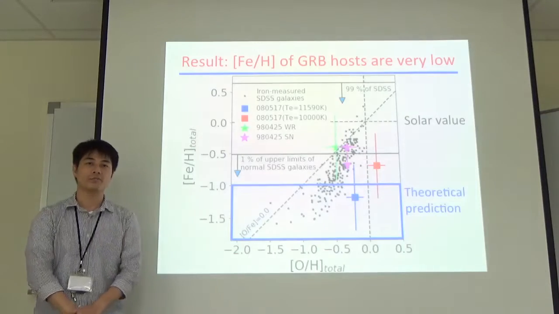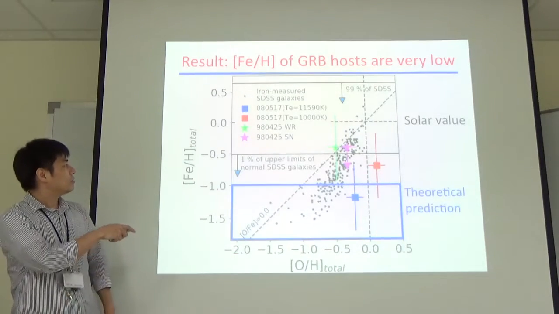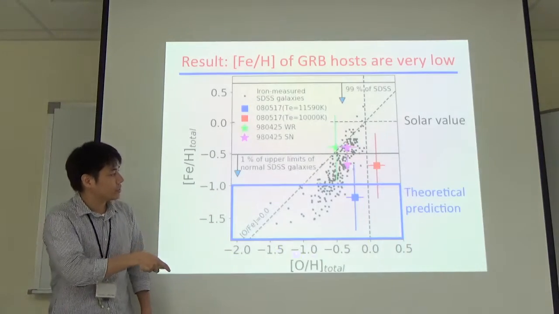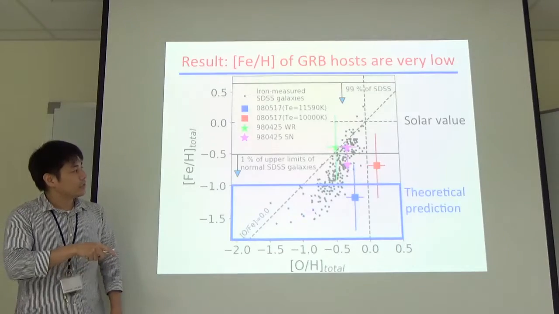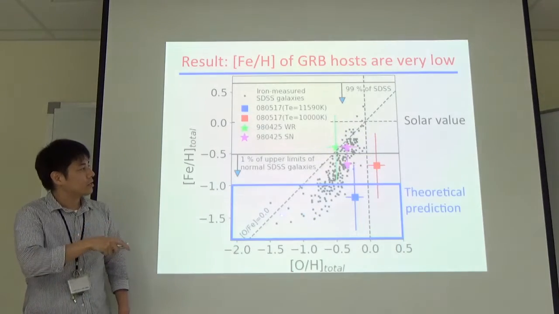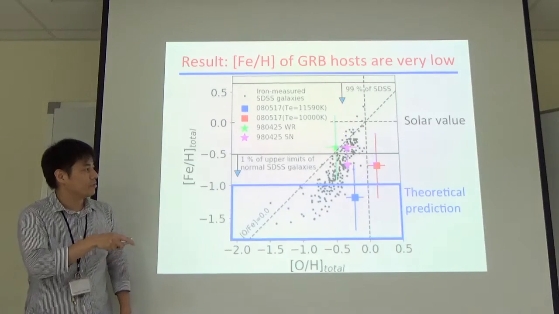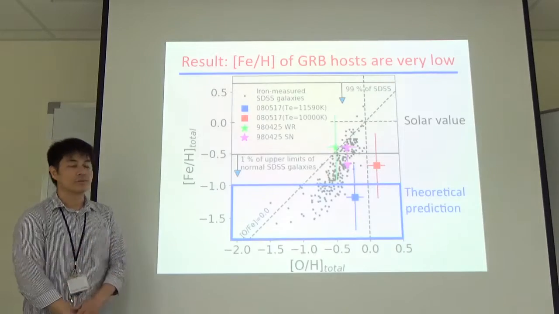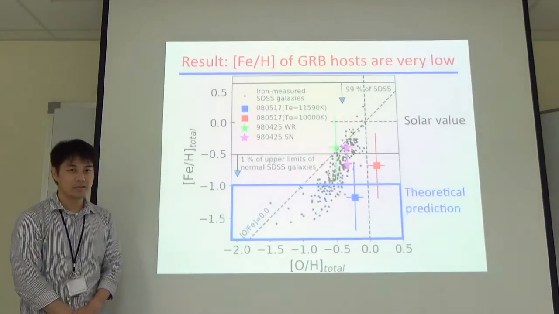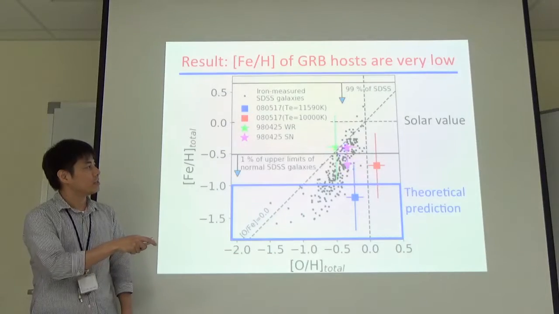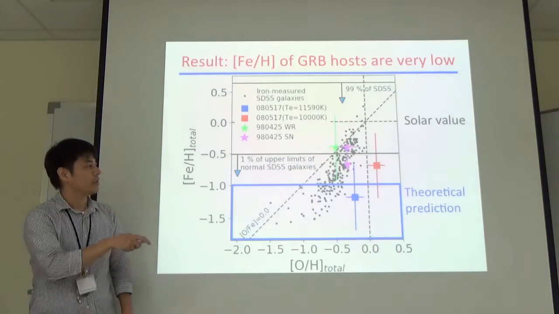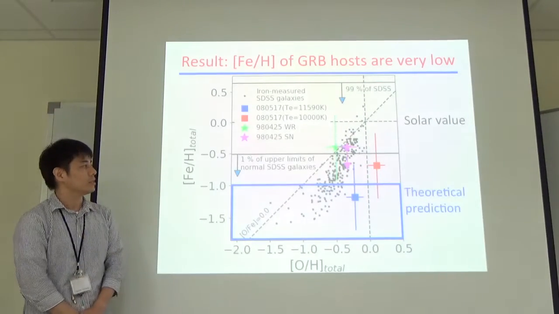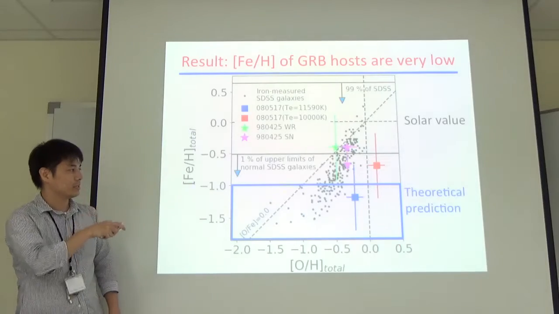Okay, this is the final important figure in my talk. This is the iron abundance on the y-axis as a function of oxygen abundance. Our reference sample here, the black dots, shows low metallicity, biased toward low metallicity. And the colored dots are taken from the gamma ray burst host galaxies. We found that the gamma ray burst host galaxies are almost comparable to our reference sample, or still lower than the reference sample in terms of iron abundance.